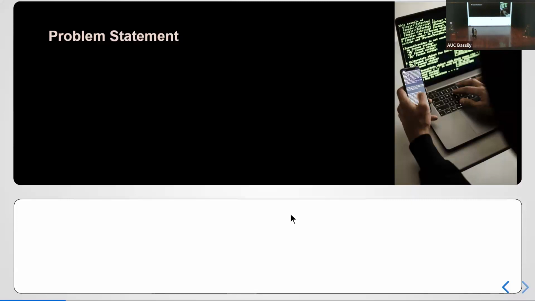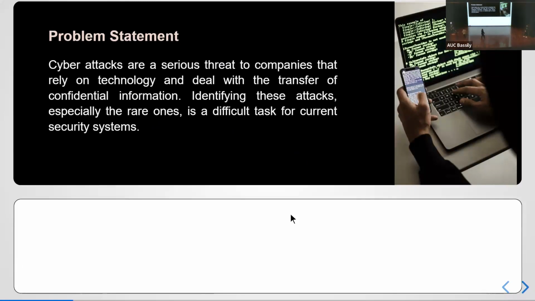So to sum up the problem statement, let me clearly say why we decided to choose this topic. We believe that cybersecurity attacks are a serious threat, meaning that they jeopardize multiple systems. So we have decided to create a network intrusion detection system because lately, as Sharaf just mentioned, people have been using rule-based detection, and that doesn't identify any rare attacks or new attacks that are found.